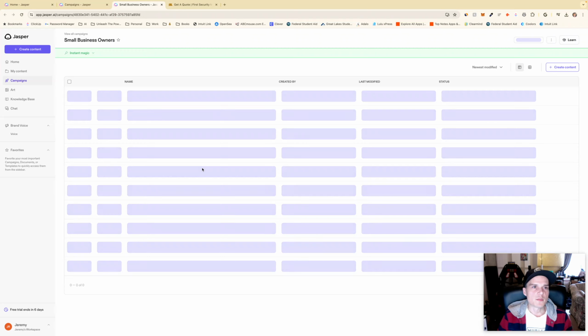Let's see what this does. Maybe this is where the magic is, that it's going to just lay out all that stuff all at once. That could be interesting, I guess. Could be very interesting if it did that.